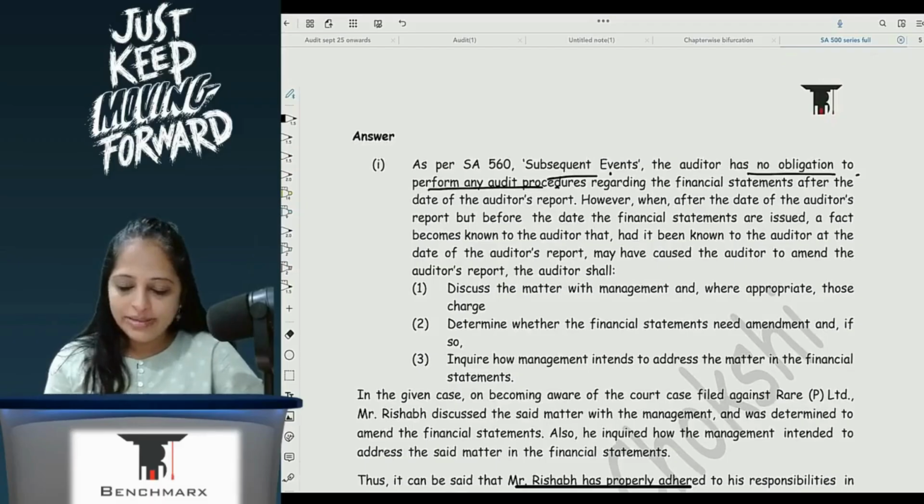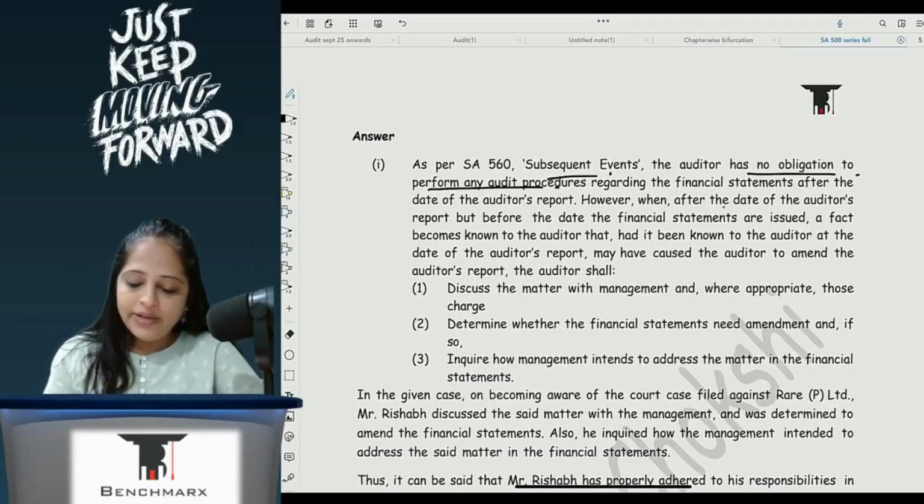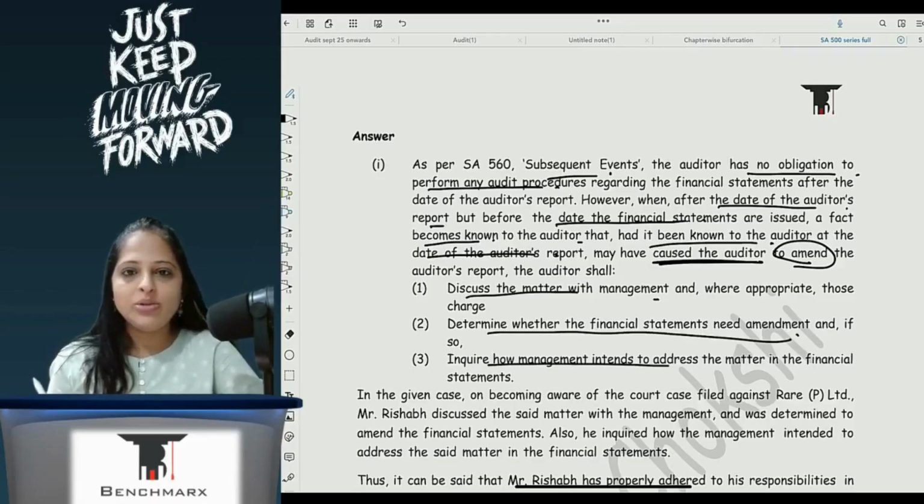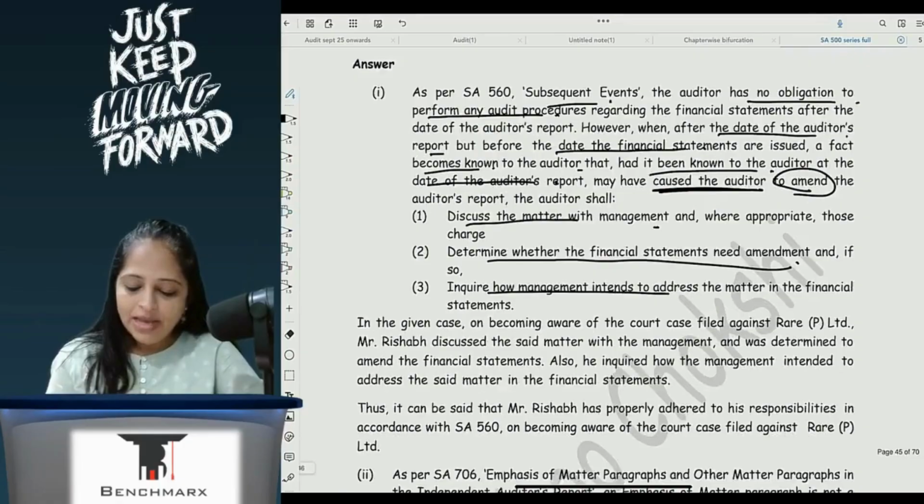Because the audit report has been issued, we know that. However, when after the date of the audit report but before the date the financial statements are issued, a fact becomes known to the auditor that, had it been known at the date of the audit report, may have caused the auditor to amend the auditor's report, the auditor shall discuss the matter with management, determine whether the FS need amendment, and inquire how management intends to address the matter.